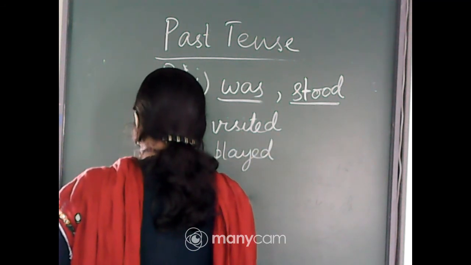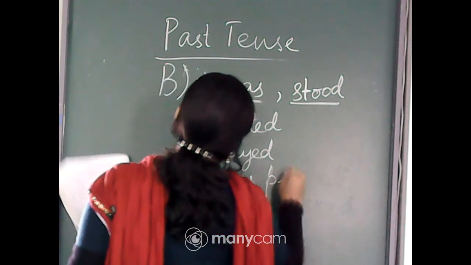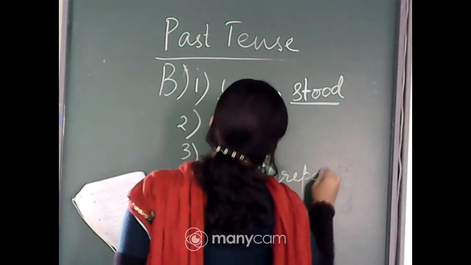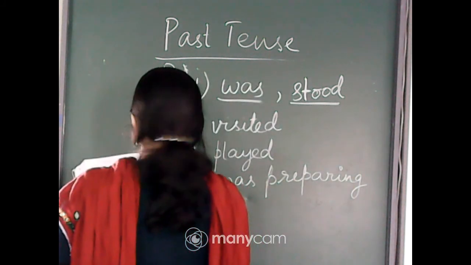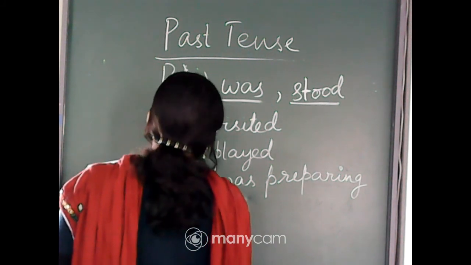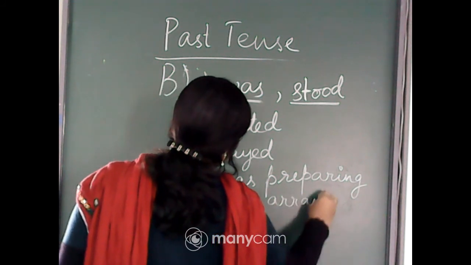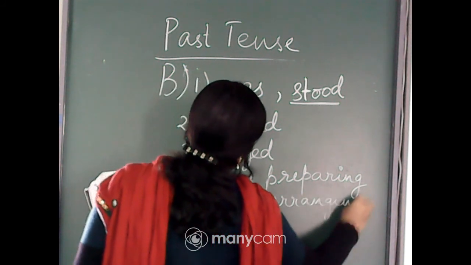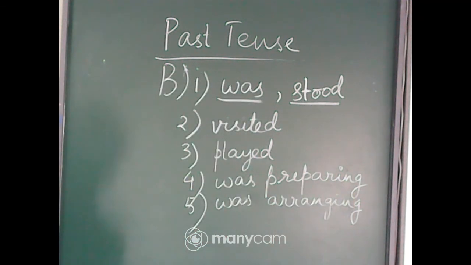Number 4, was preparing. Number 5, was arranging. Good? All of you have done this? Okay.